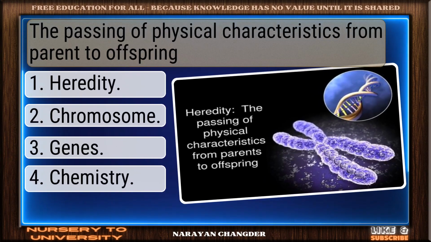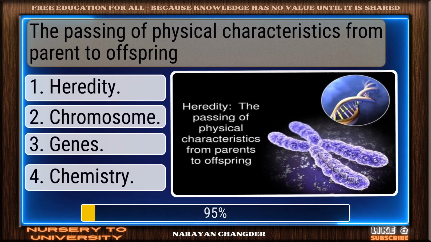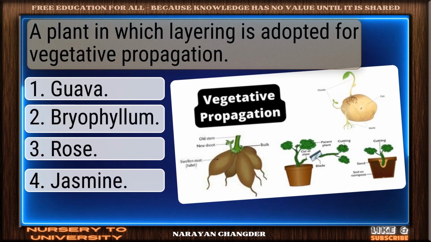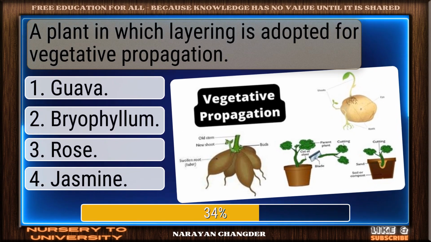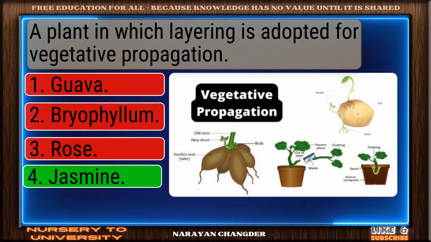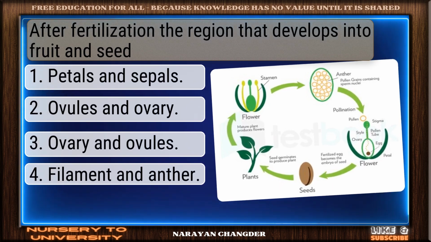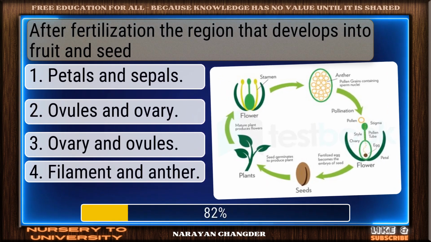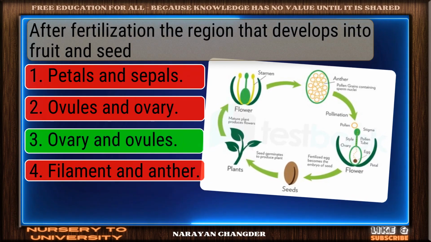The passing of physical characteristics from parent to offspring. Exactly. Heredity makes sense. A plant in which layering is adopted for vegetative propagation. Smart pick. Jasmine is the correct choice. After fertilization, the region that develops into fruit and seed. You chose ovary and ovules, and it is correct.